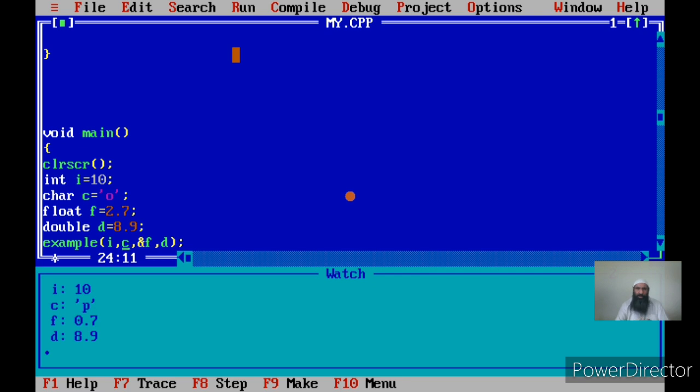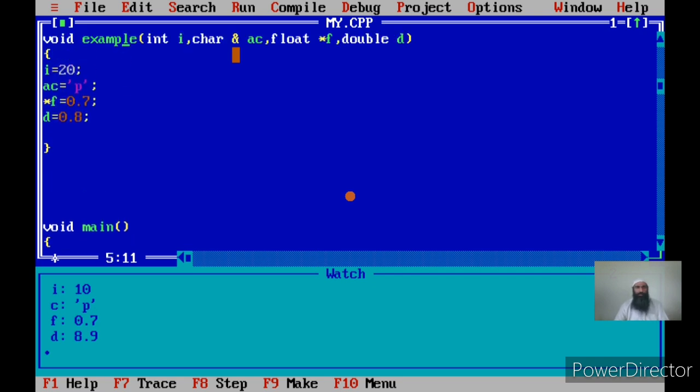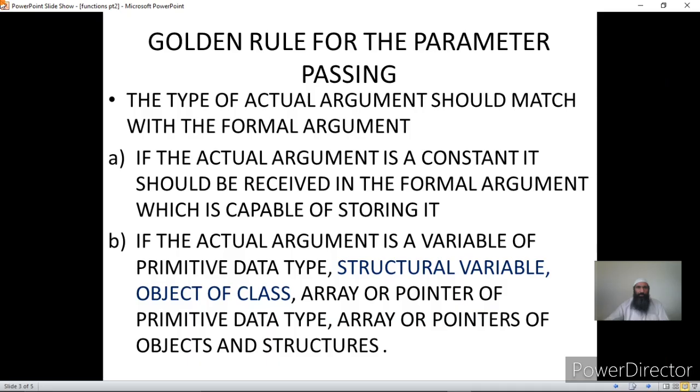Today we have seen how we can pass primitive variables, that is variables of type character, int, double, and float, whether they are local or global, into the function as actual arguments and receive them in the formal arguments, okay. Now we have one more concept to explain, that is the function prototype. We have seen the type of the actual arguments should match with the formal arguments, okay.